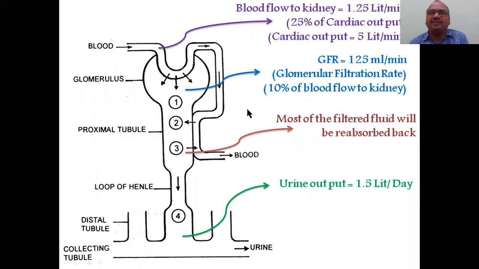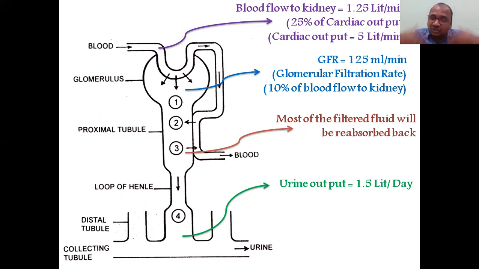Next, blood flow to the kidney, how much? Here, see first, blood flowing towards both kidneys is 1.25 liters per minute. Liters per minute, not hours, per minute. It is 25% of the cardiac output from the heart. 5 liters of blood will be pumped per minute. That is the speed of the heart.